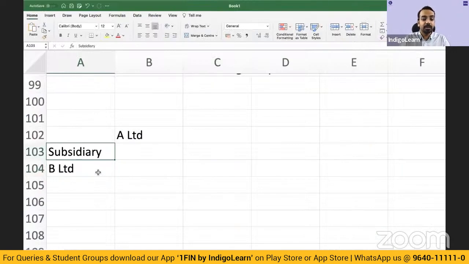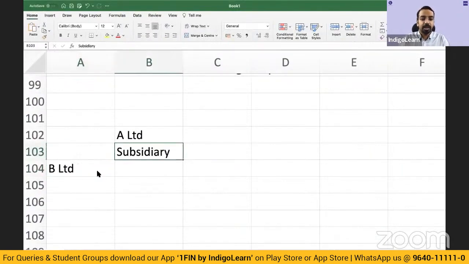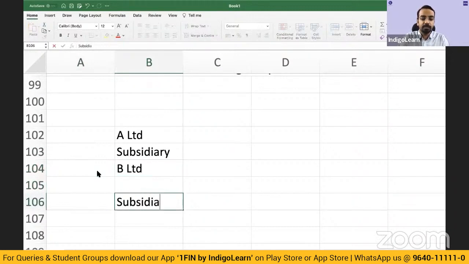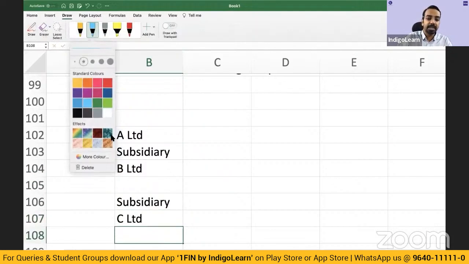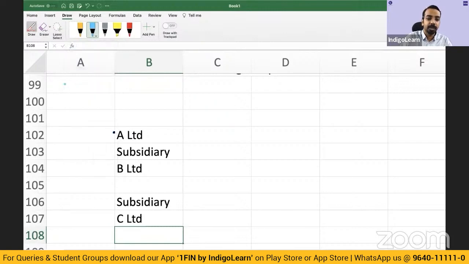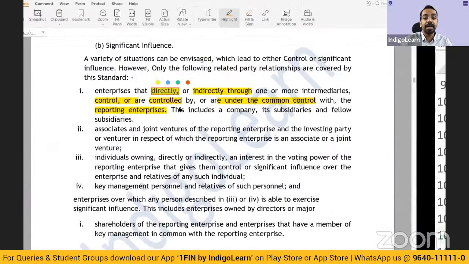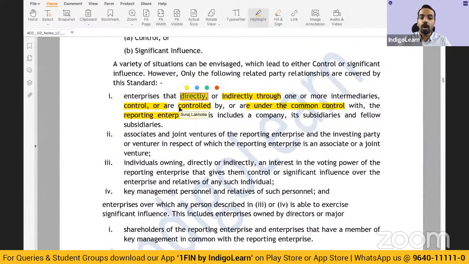Or let us say A Limited's subsidiary is B Limited. B Limited has one more subsidiary, which is C Limited. So A Limited is directly controlling B Limited, and A Limited through B Limited is controlling C Limited indirectly. So enterprises that directly or indirectly through one or more intermediaries control, or are controlled by.